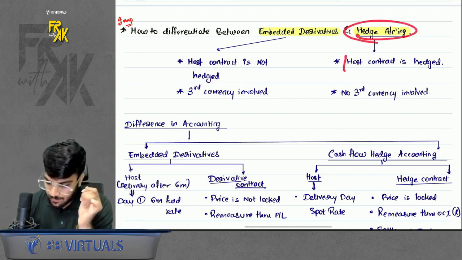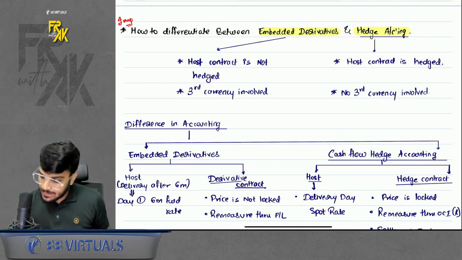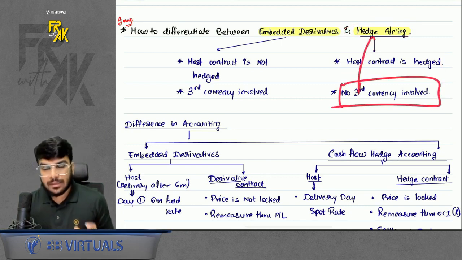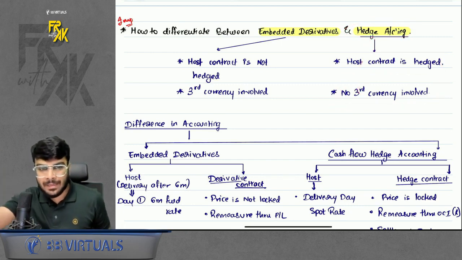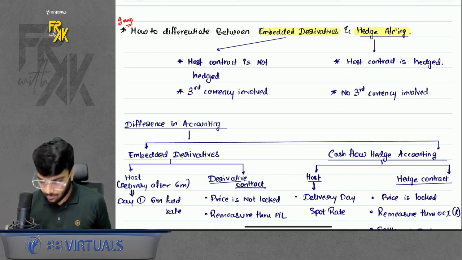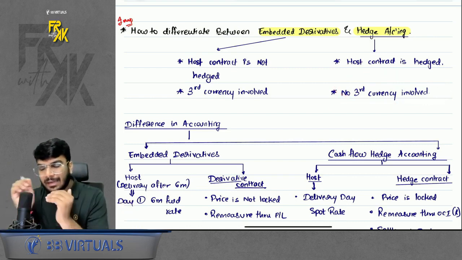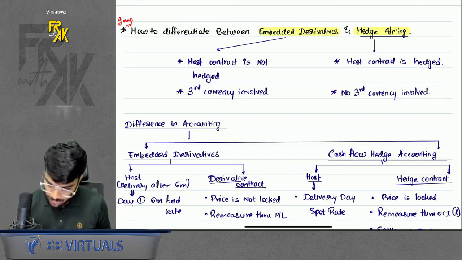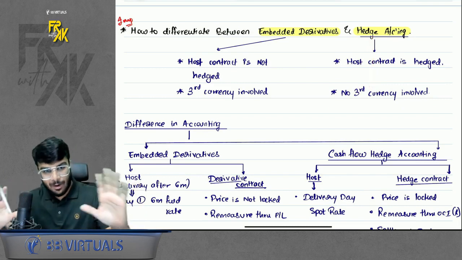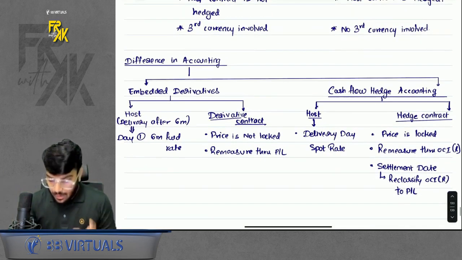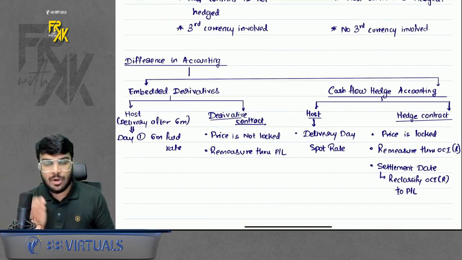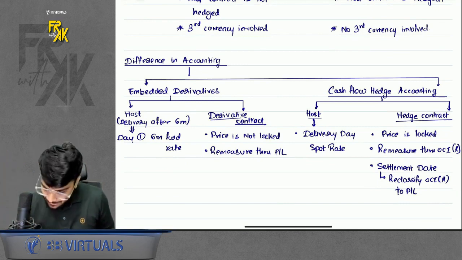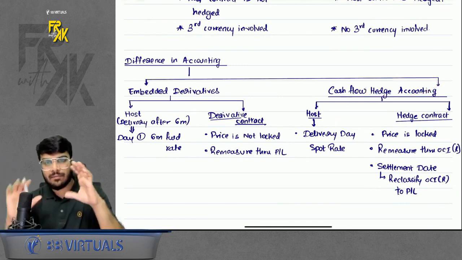In hedge accounting, first of all, the host is hedged. Second, there is no third currency here. If I am selling to a US company, we are dealing in dollars only. So no third currency. We are either dealing in the currency of the buyer or of the seller. So bifurcation, you got it. How to identify the question? Now, accounting can also create confusion, because in embedded we are recording at forward rate and in hedge we are recording at spot rate. So I gave a summary also.